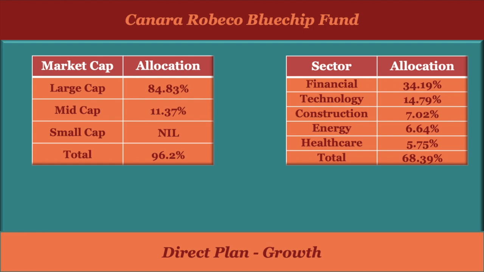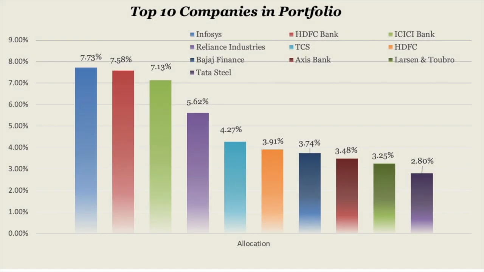If we talk about the top 10 companies in their portfolio, the highest allocation is in Infosys, 7.73%. Other than that, HDFC Bank, ICICI Bank, Reliance Industries, TCS, and others. All these top 10 companies are large cap, and they have recently added Tata Steel to their portfolio as well, which shows that the fund is looking to generate an extra alpha by investing in the metal sector also.